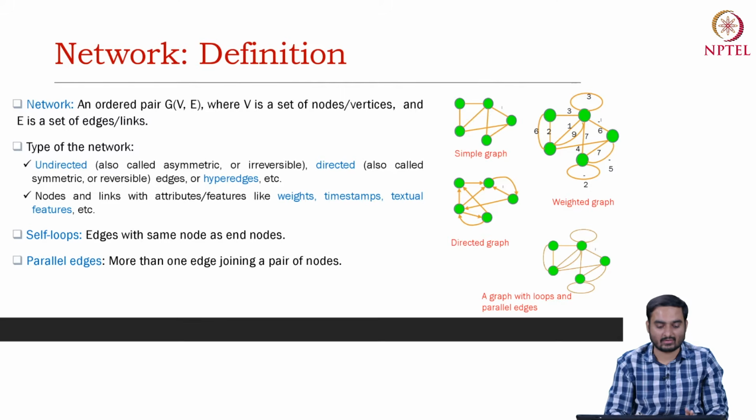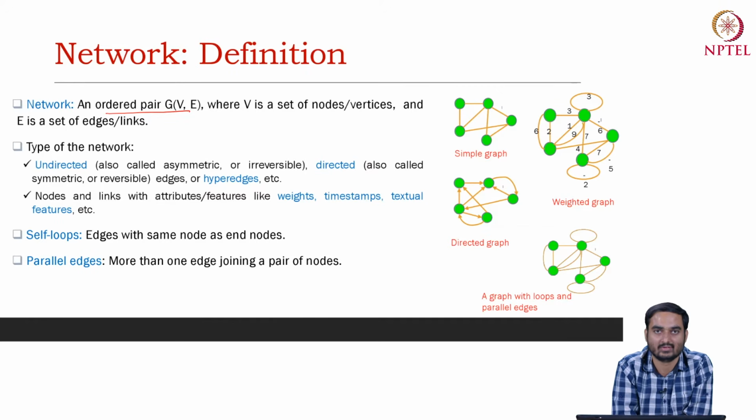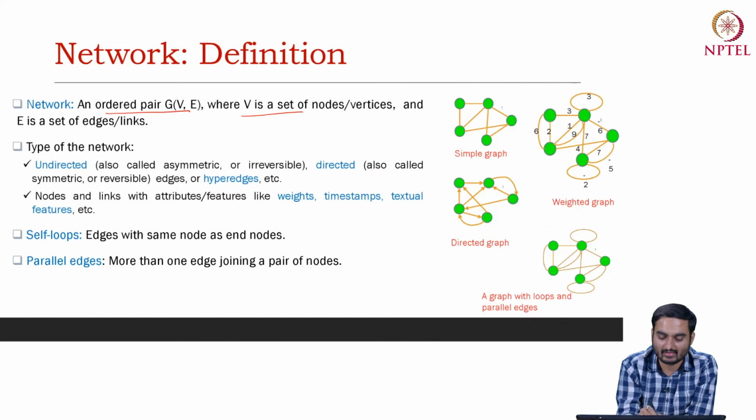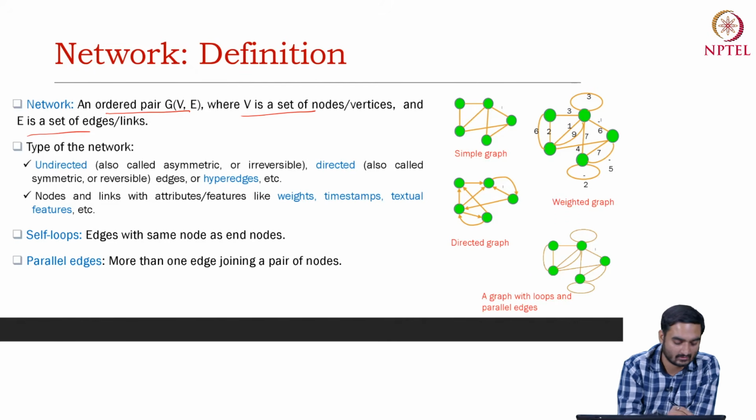So, let us now look at the definition. We have already discussed that a network is defined by an ordered pair G = (V, E), where V is a set of nodes or vertices and E is a set of edges or links. Now, depending on the topological structure of the network, you can think of two different types of networks.